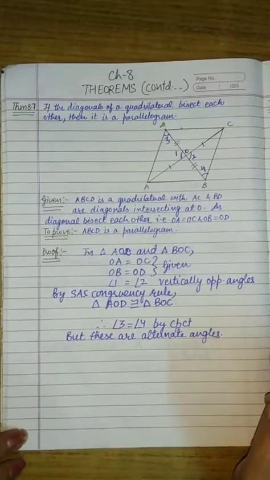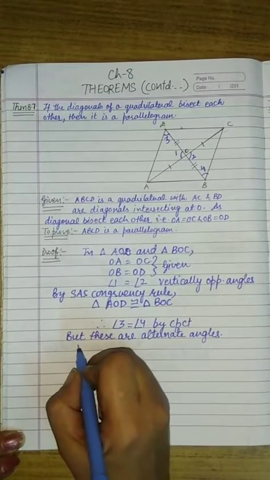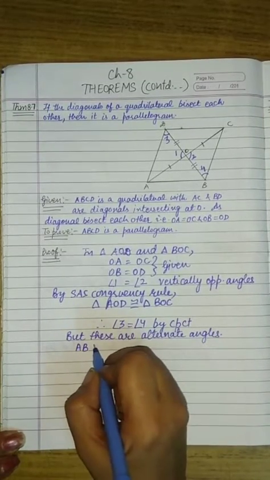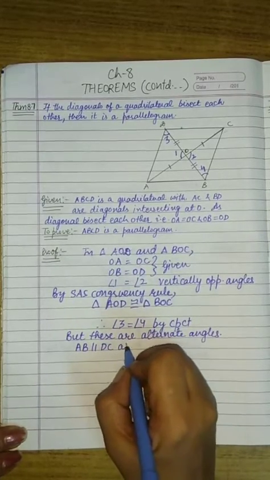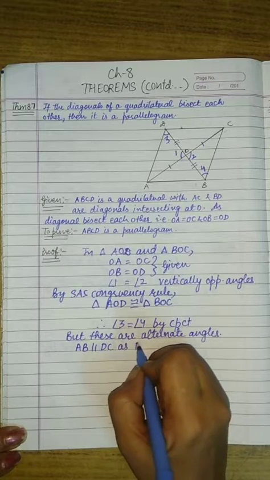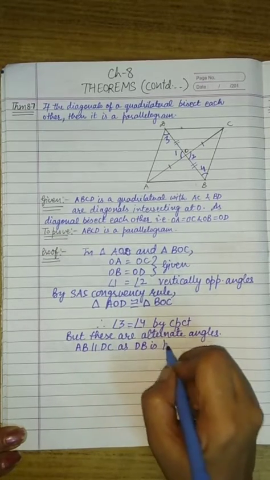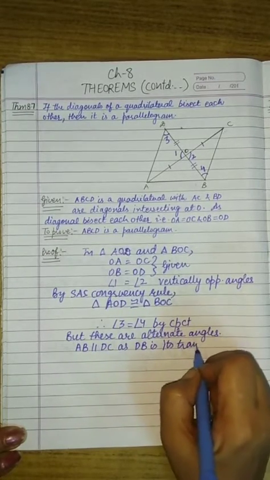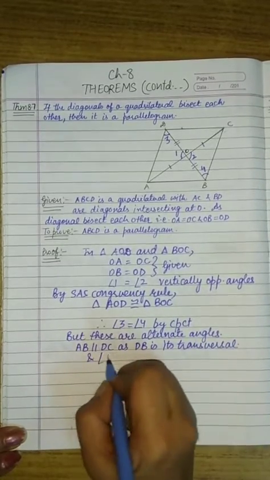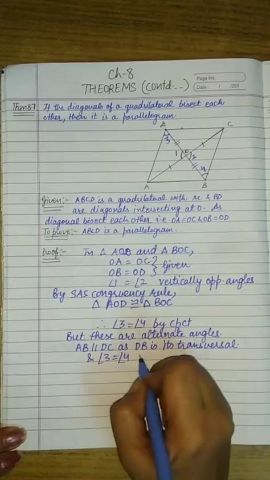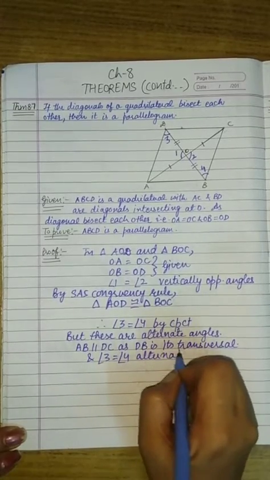So we can say that AB is parallel to DC, as BD is its transversal, and angle 3 is equal to angle 4, alternate angles.